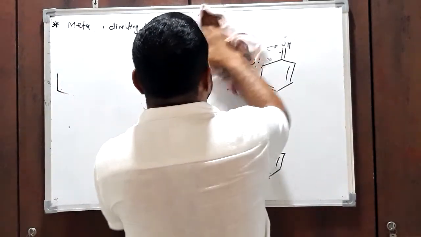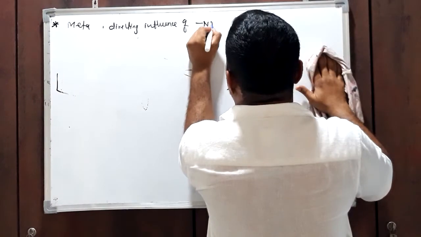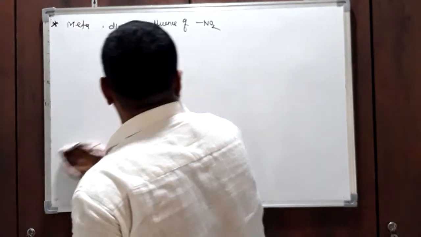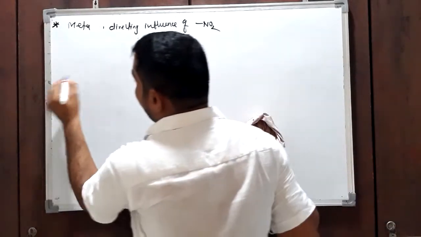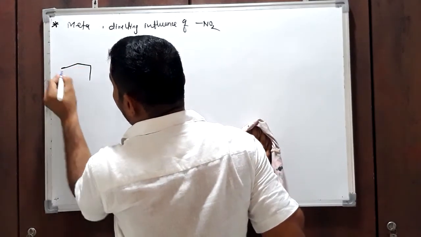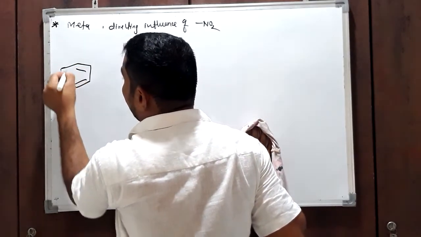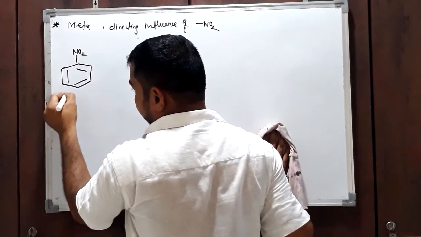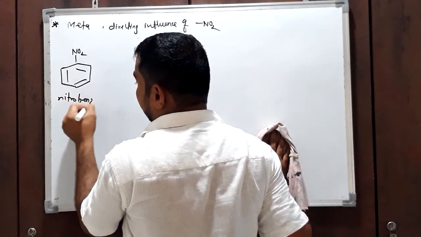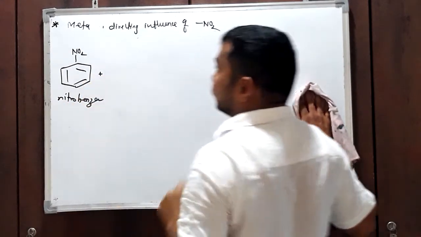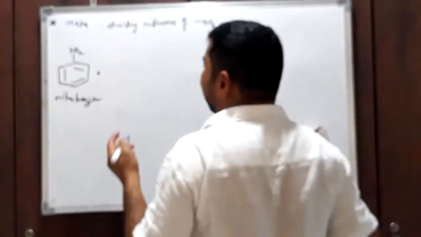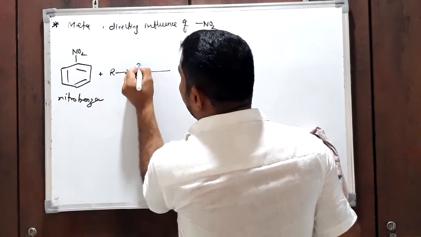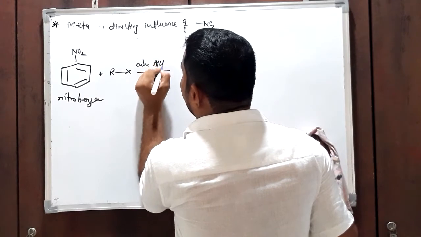Meta directing influence of the nitro group. For example, nitro is a meta directing group. I will try to explain why nitro is meta directing. See, what is the meaning of a meta directing group? Suppose we have nitrobenzene, and we perform alkylation in the presence of anhydrous AlCl3.